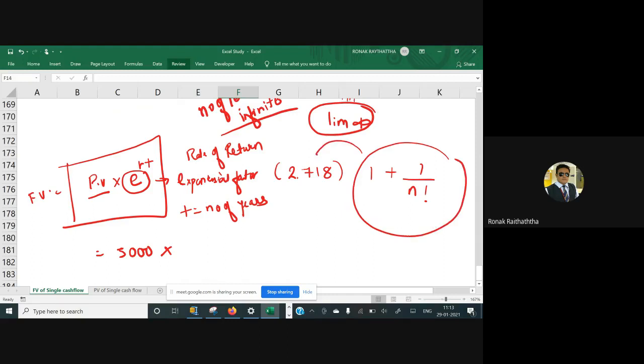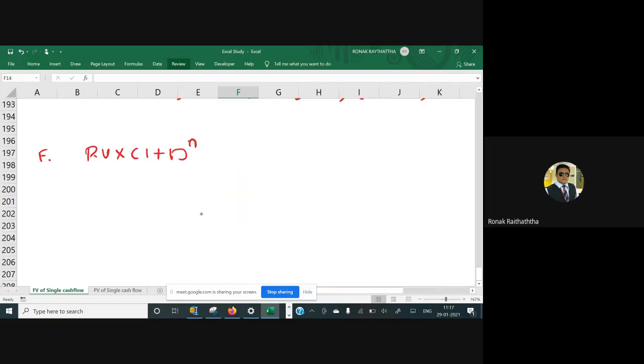So some people would be like, sir, what is this factorial? Let me just give you another example. Say 1 plus 1 is my FV when continuous compounding is not there, and when there is continuous compounding, the FV would be PV multiplied by the exponential factor raised to RT. And I'll tell you how to solve this RT.